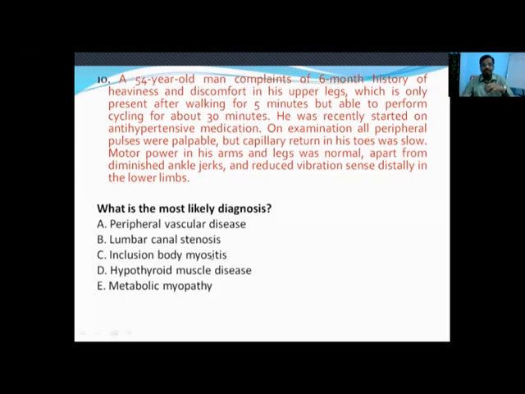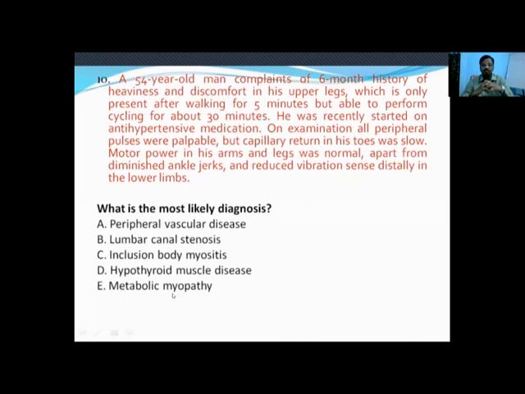There's hypothyroid muscle disease, a systemic disease; there's something called Hoffman's myopathy that is related to thyroid disease. They'll have proximal muscle weakness, but they don't get this complaint on standing with the symptoms subsiding on lying down. Metabolic myopathy also doesn't look this way.